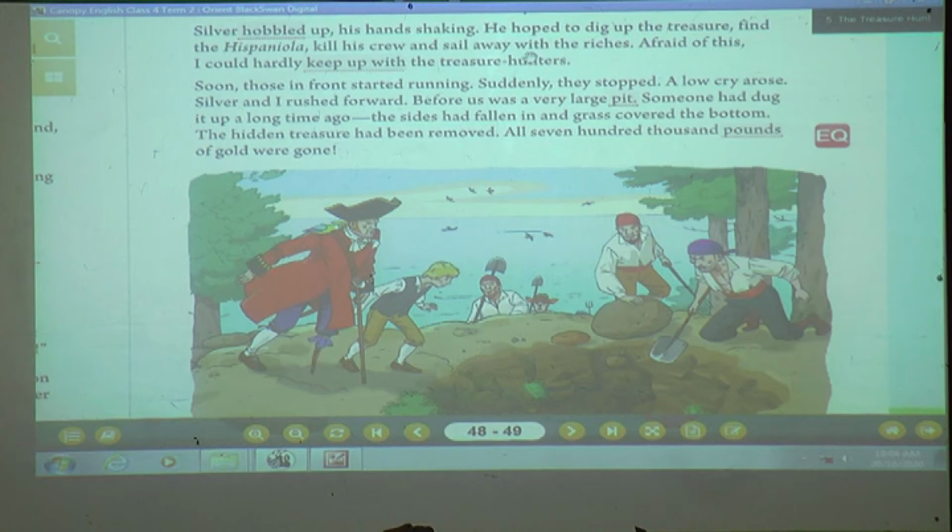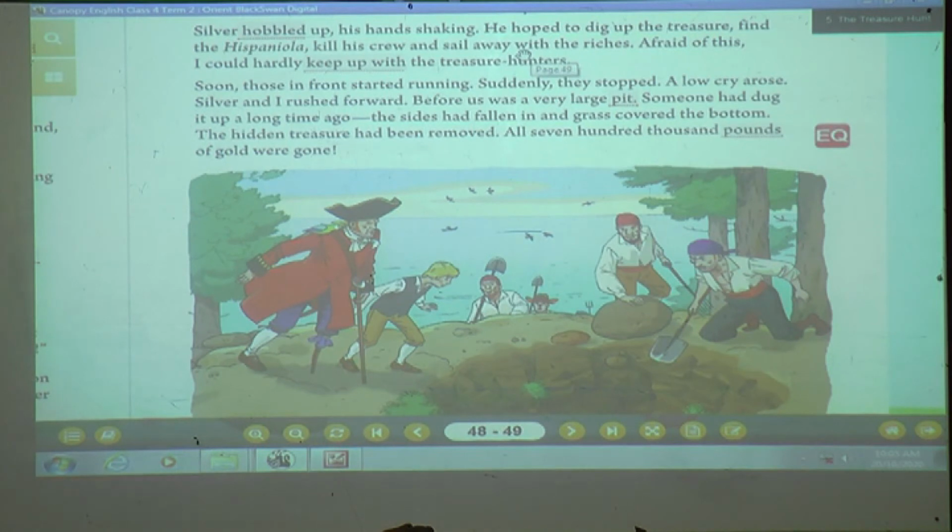Now what happened? What did he hope? Now he was sure that he was going to dig up the treasure, and then he would give the order to find the Hispaniola. Hispaniola means that ship. Kill all his crew, the persons who were with him, and sail away with the riches.